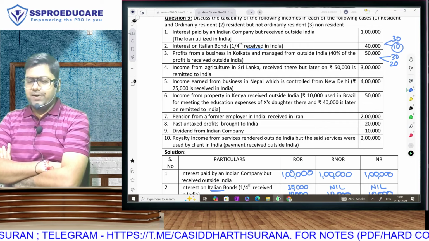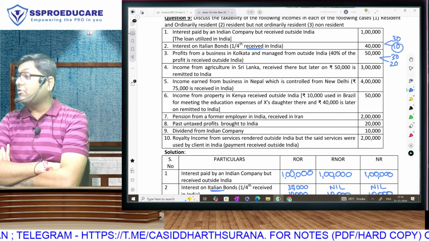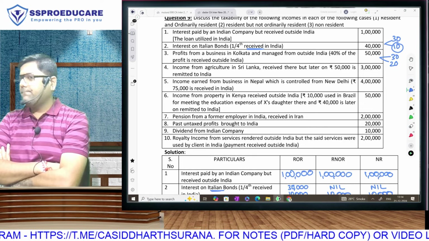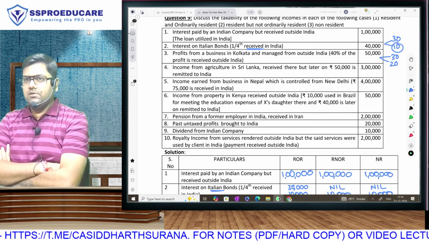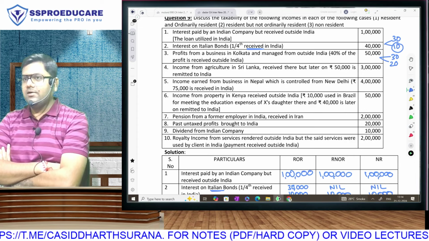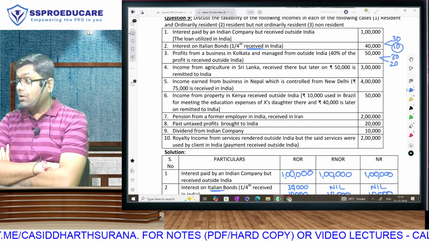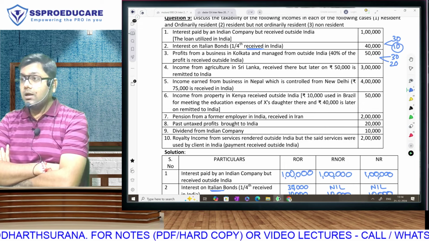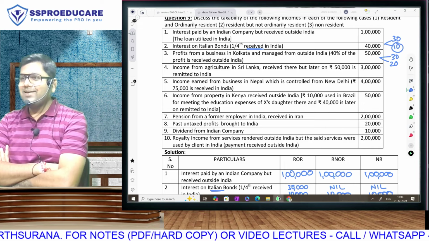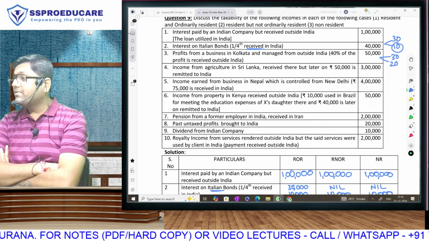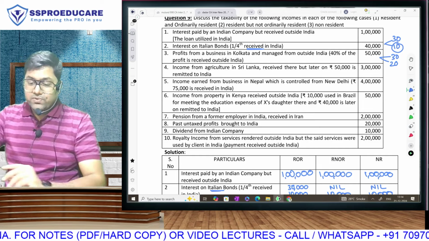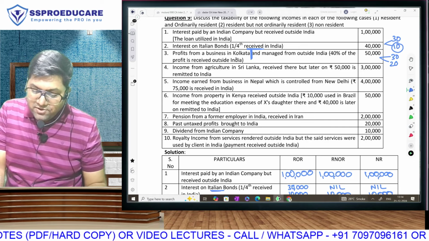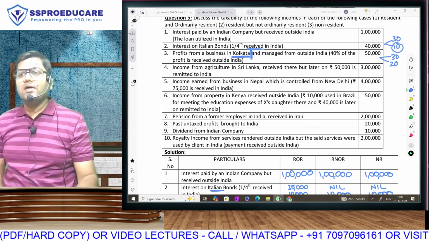All. What about 20,000, which is received outside India? 40% is received outside India. What about that? ROR, so it will be taxable. What about RNOR and NR? All. All. Why? Business in, which means the question is over here itself. If your business is in India, is Kolkata in India?